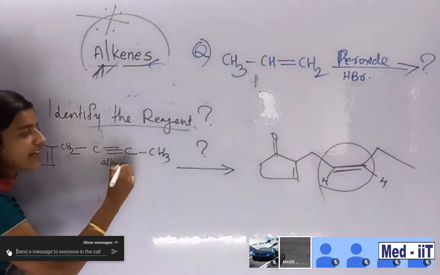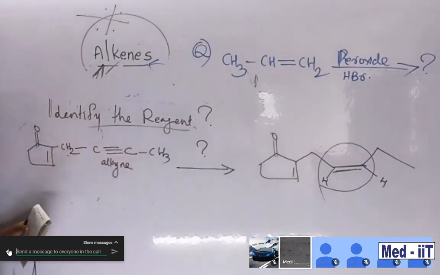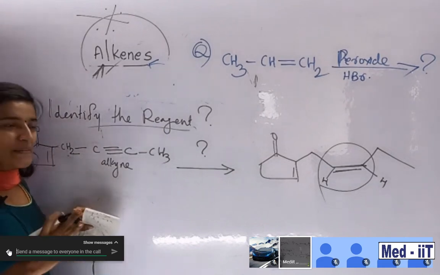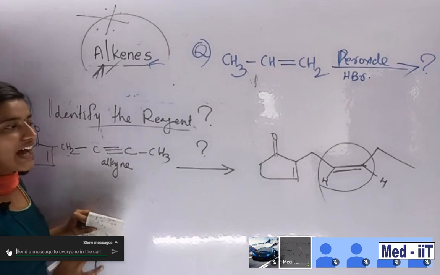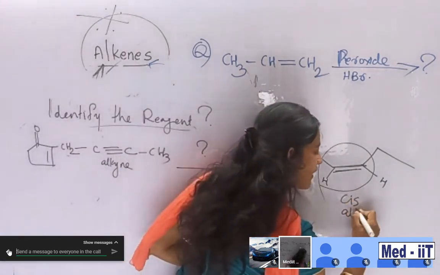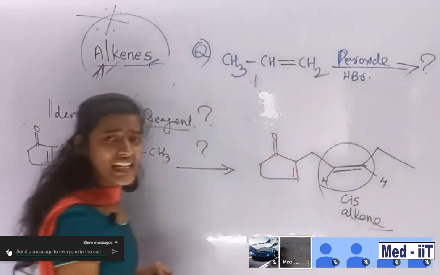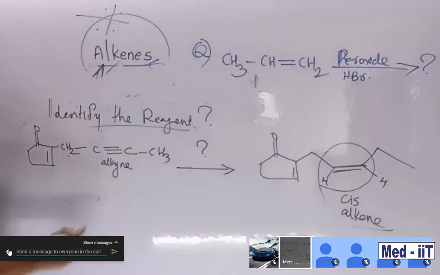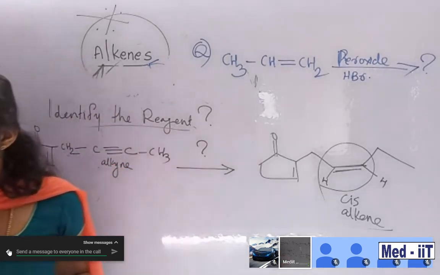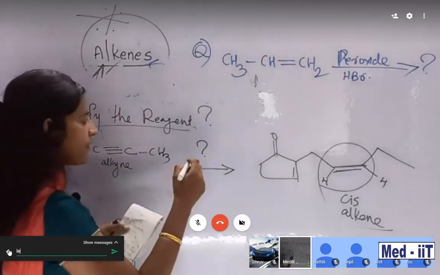We already discussed during our theory section one of the reagents that undergoes some changes and forms a cis-alkene. Alkyne is converted into alkene. They are providing cis-alkene. Which reagent? Which reagent, students? I think you know that. So which reagent is that?